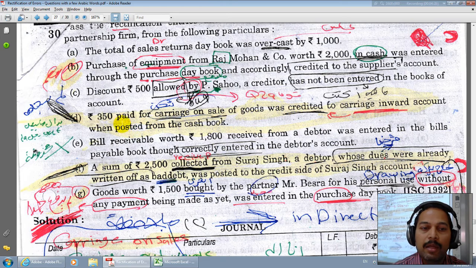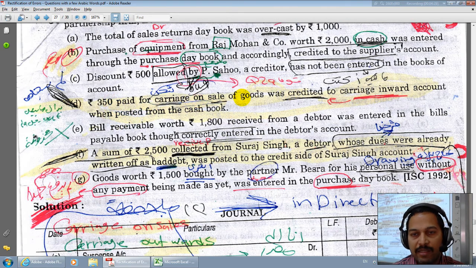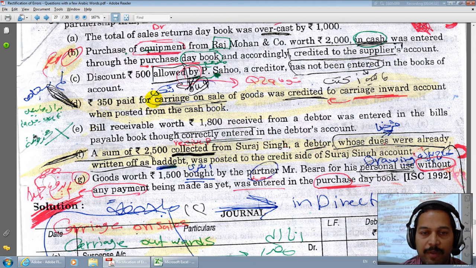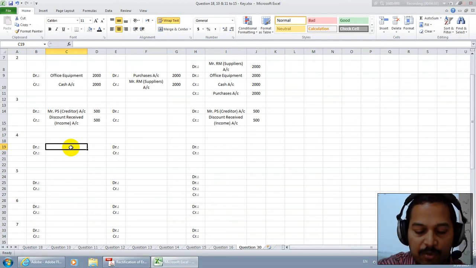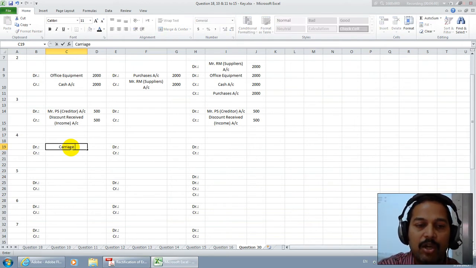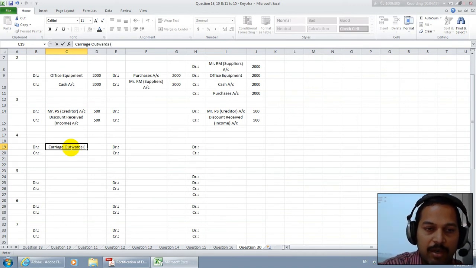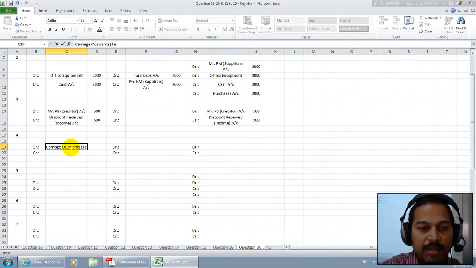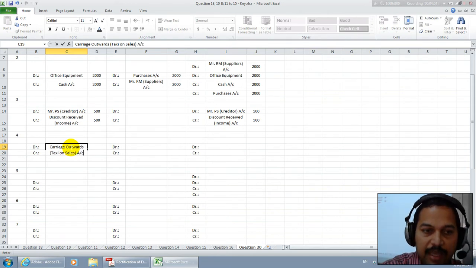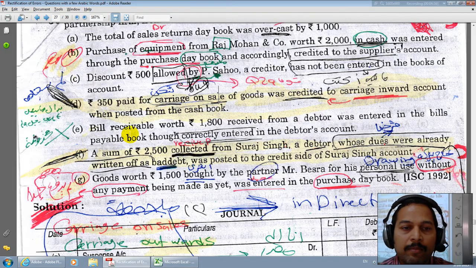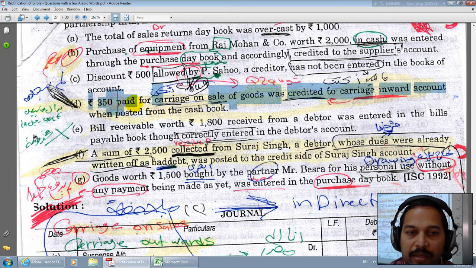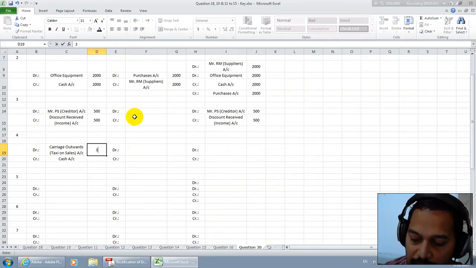Number 4, 350 paid for carriage on sales. Whenever you pay expenses, we have to debit the expense. What is the expense name? Carriage on sales means carriage outwards. Carriage outwards account is considered as on sales. For your understanding, I say taxi on sales. Whenever you say sales, we put carriage outwards account, and you paid money, so you put a credit to the cash account. They very clearly say paid, therefore we credit cash, the value is 350.